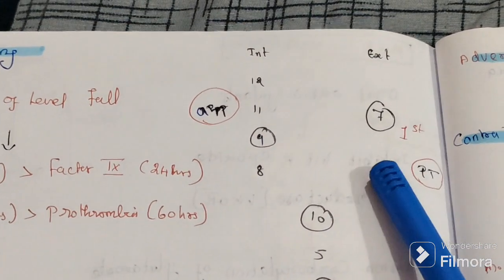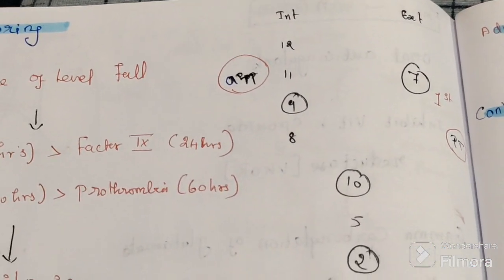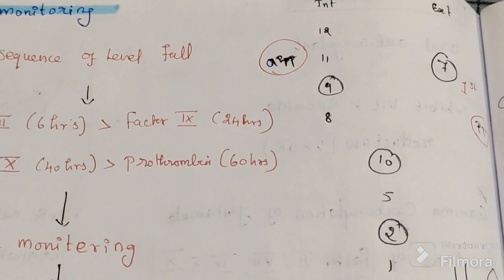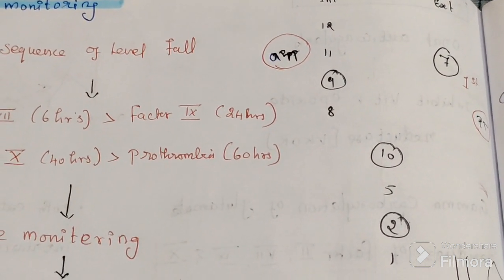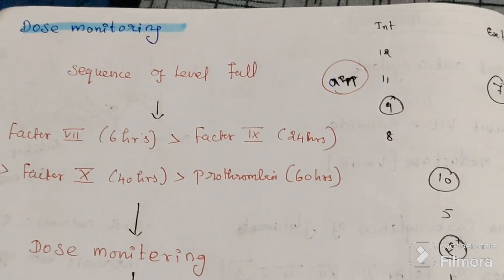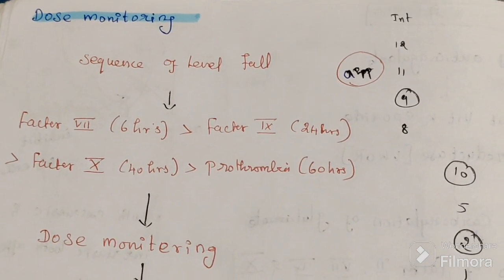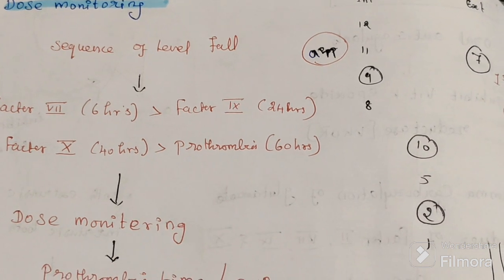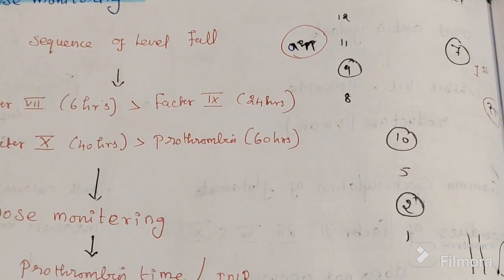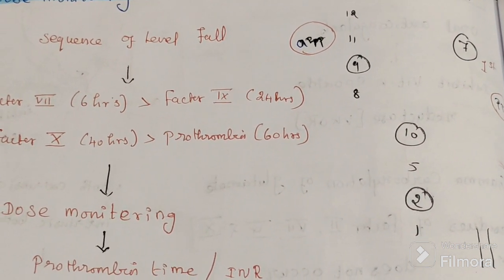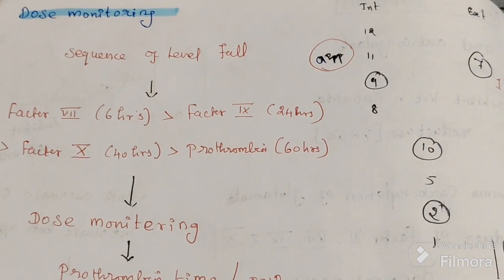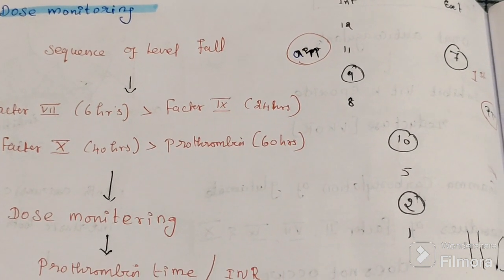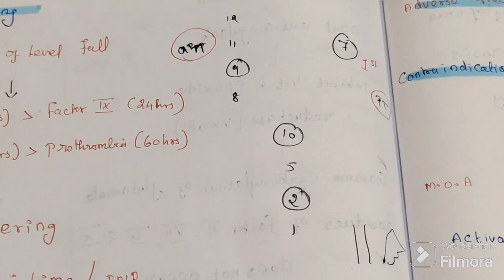First, factor 7 will go in the blood. Half-life wise, 7 is the earliest, so it goes extinct first. All of factors 2, 7, 9 and 10 will go extinct from the blood one by one, but the earliest is 7.